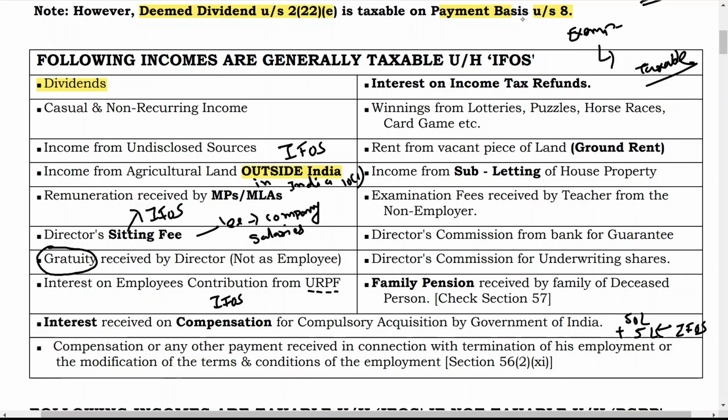Now some more incomes which are taxable under the head income from other sources. Interest on income tax refund.